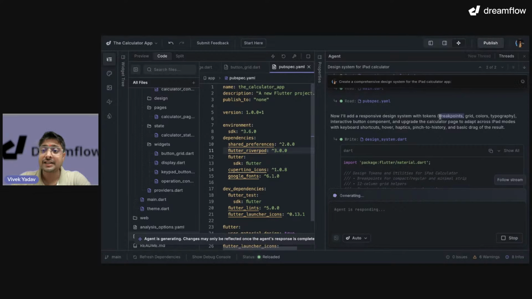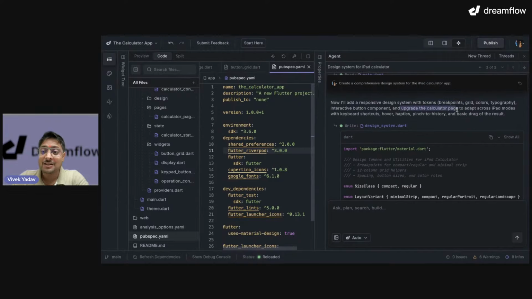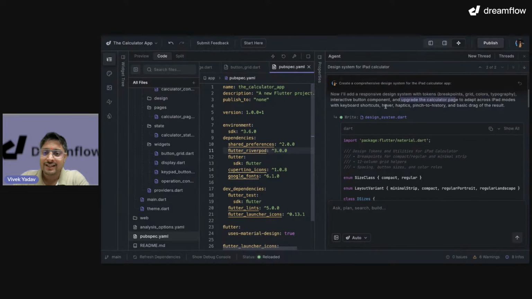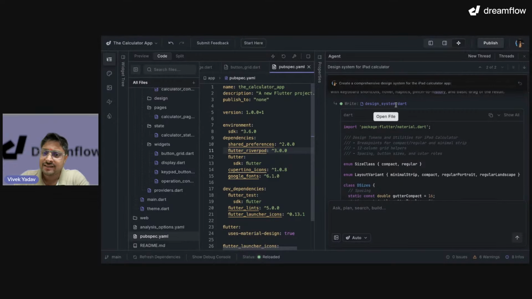This is really intelligent that it is automatically able to add the breakpoints. Then interactive button component upgrade, and then upgrade calculator page to adopt all of these. That's great. Okay, it is also focusing on hover, haptics, page to history, and basic drag of the result. Okay, that's cool.